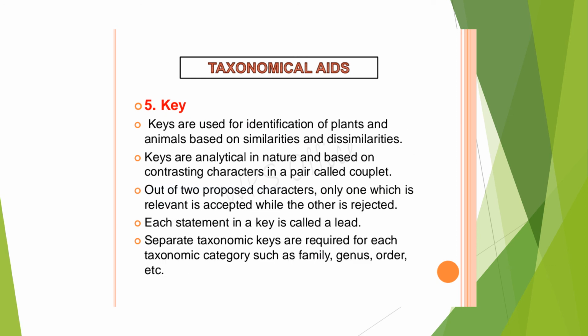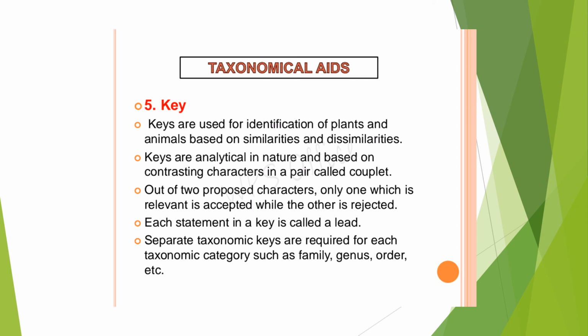The fifth taxonomical aid is the key. Key does not mean a key to open your lock. It is a set of characters. For example, if you have two plants in your hand that look similar to you, you can take characters like flower color. That is one key. If one flower is yellow and another is green, you note it down. Then the shape of the petal is the second key point. In the same way, if you are taking animals, the design of the nose, the design of the beak.